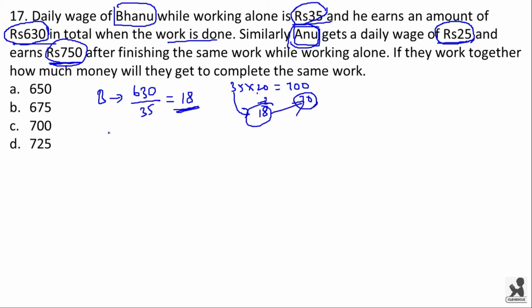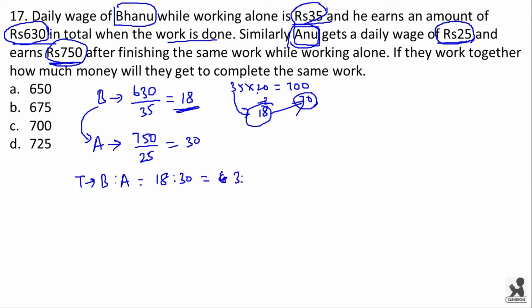Now Anu's. Number of days taken by Anu to complete the whole work will be 750 divided by 25. Now this is 30. Now this is the time ratio, that is time taken by Banu and Anu. The ratio will be equal to 18 is to 30, which is equal to 3 is to 5.